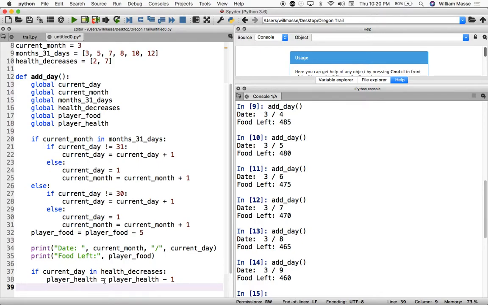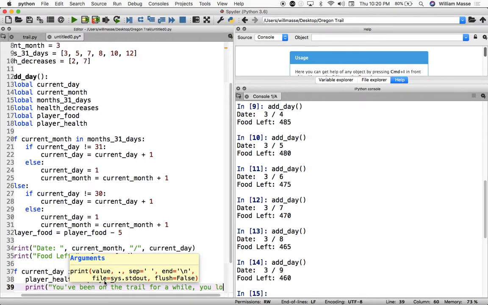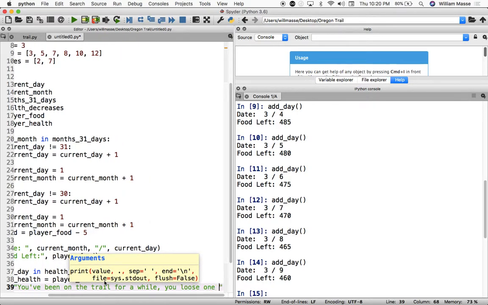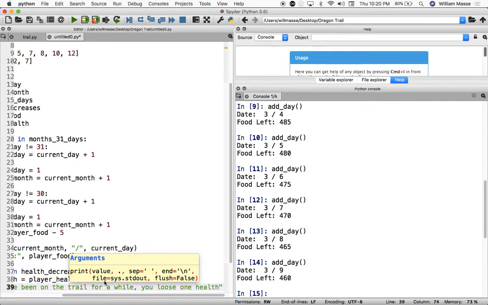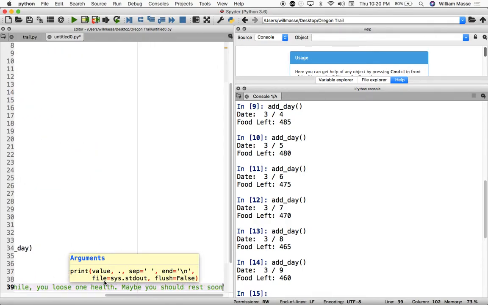We might want to print something out to let the person know that their health has gone down. So we can print something like, maybe we say, you've been on the trail for a while. You lose 1 health. Maybe you should rest soon.